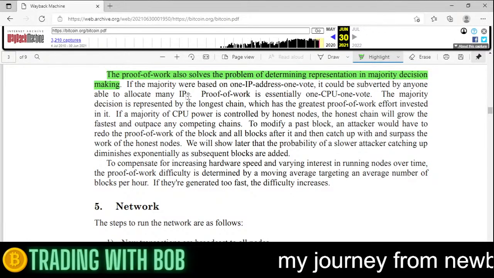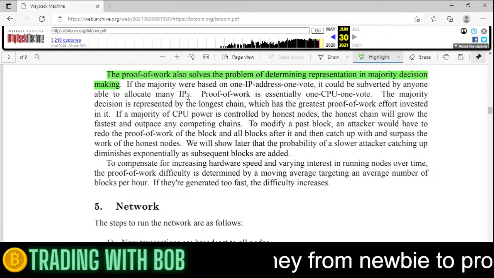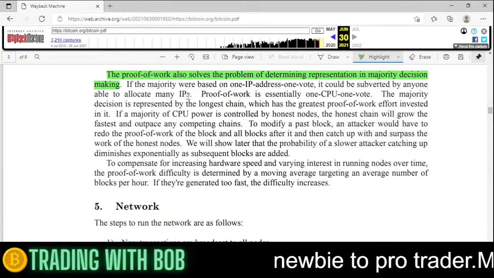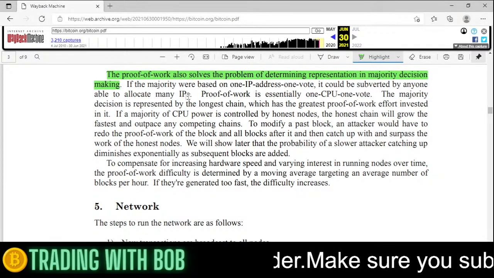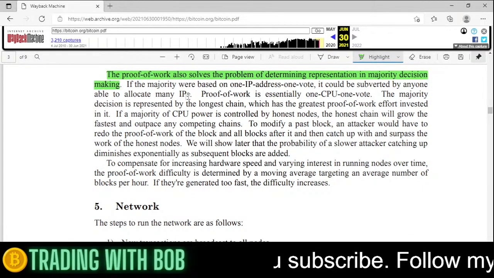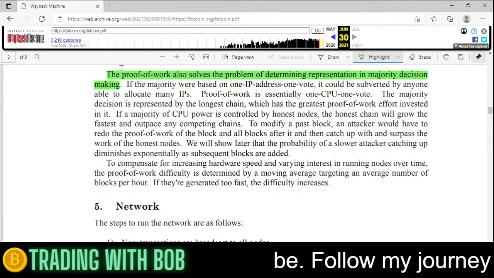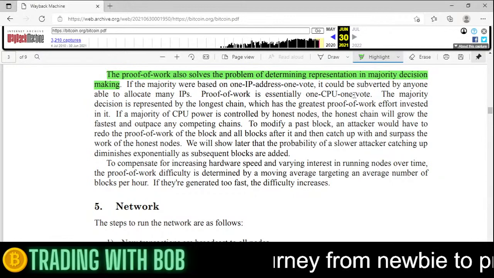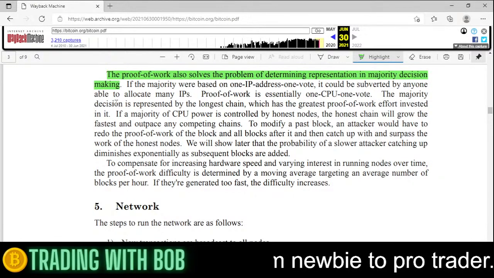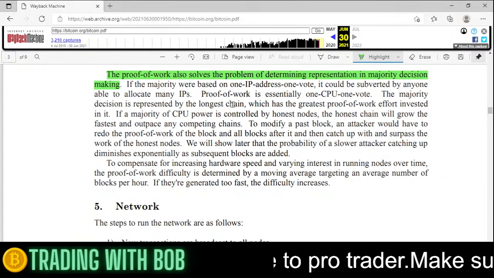So the only way to hack it is a 51% attack. Even if you own 50% of all the miners, you still won't be able to change it unless you have 51%, so you're the majority. But it's almost impossible to become the majority. The proof of work is essentially one CPU, one vote. The majority decision is represented by the longest chain.